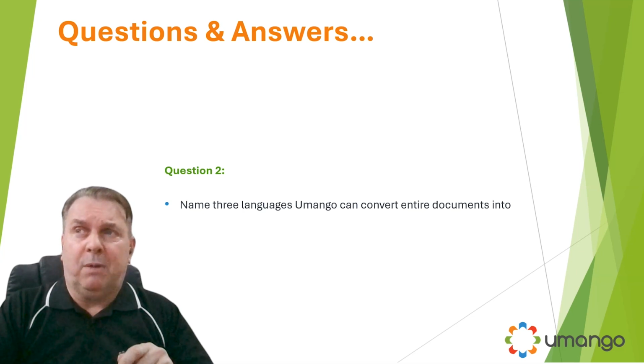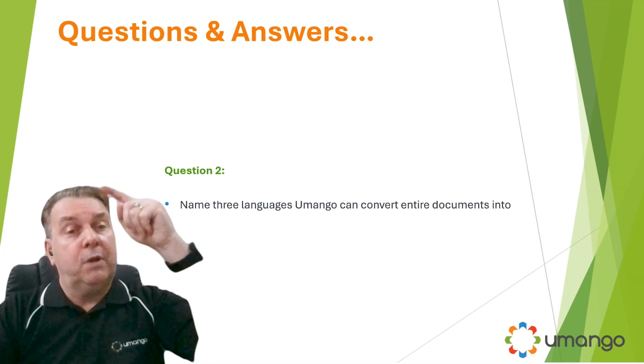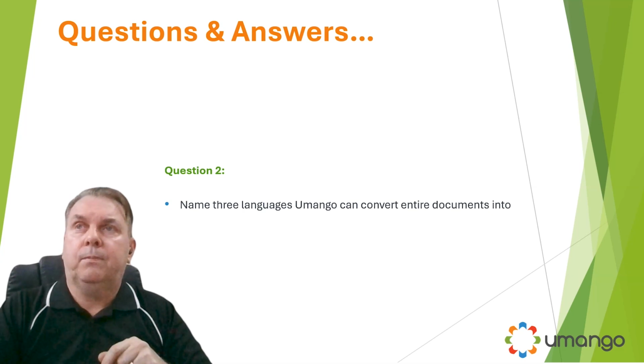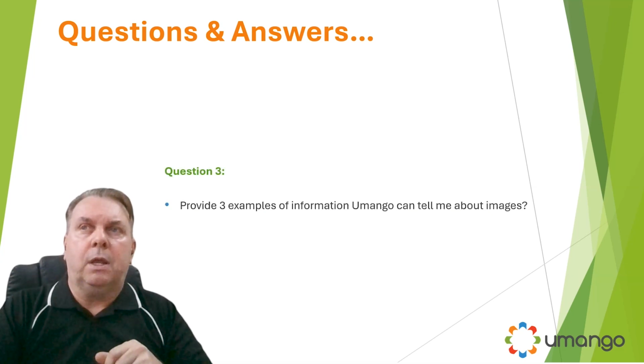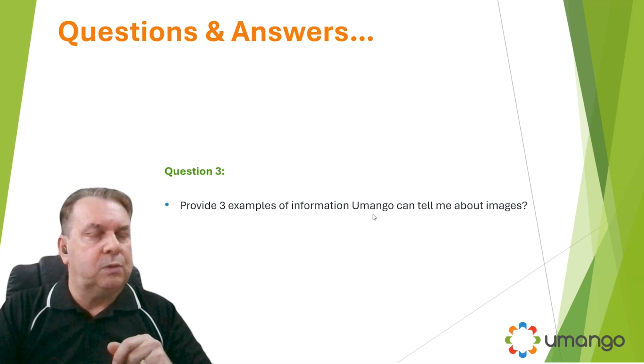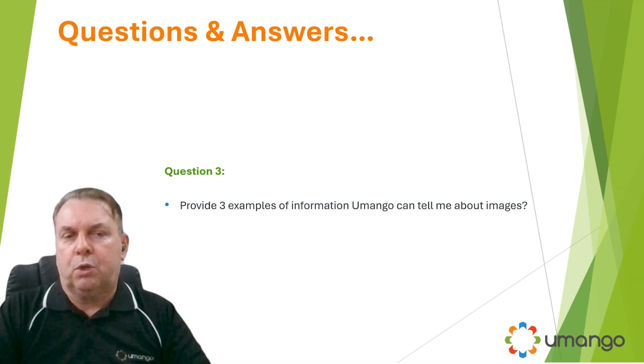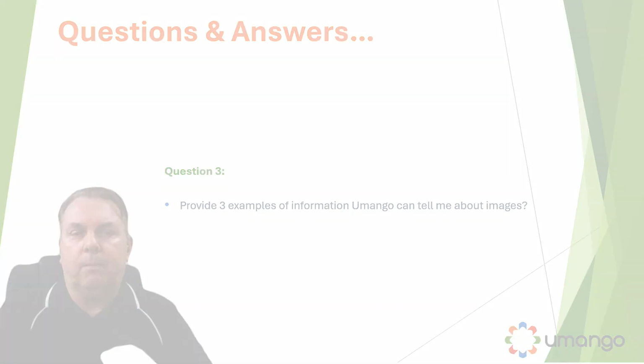I'll give you a hint, I think it's pretty much every language. And in that video that was shown before, scrolling through that list, it was most of them. Question 3: provide 3 examples of information Umango can tell me about images. Can you recall that construction site sample that I showed you? What were some of the questions that we were able to get answered within Umango?